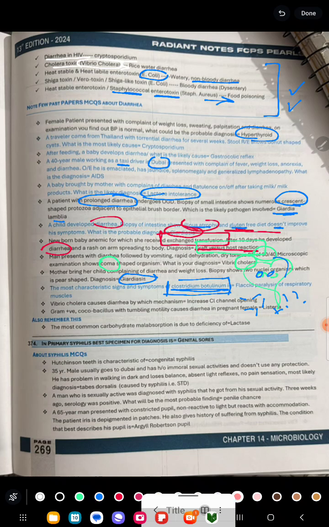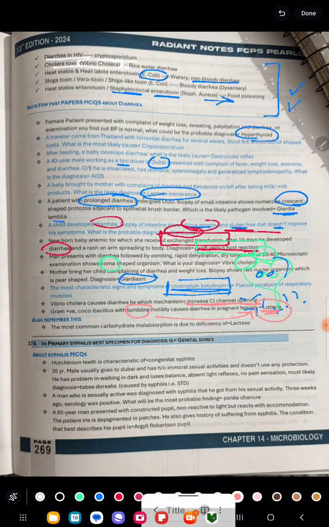The next is Vibrio cholerae causes diarrhea by which mechanism? By increased chloride channel opening. Clear? Gram positive coccobacillus with tumbling motility, cause of diarrhea in pregnant female is Listeria. Clear? Tumbling motility is related to Listeria.